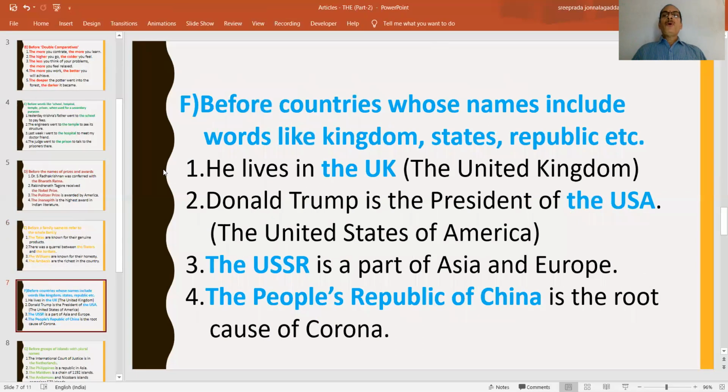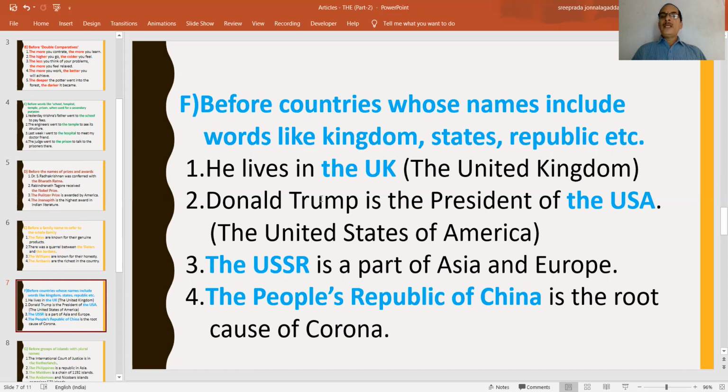Similarly, before countries whose names include words like kingdom, states, state, republic, etc. For example, he lives in the UK. Why should we place the here before UK? UK stands for United Kingdom. So the word kingdom is there in this title. That's why we have to place the before it. Before a state whose name includes kingdom, state, republic, etc. He lives in the UK, not in UK.